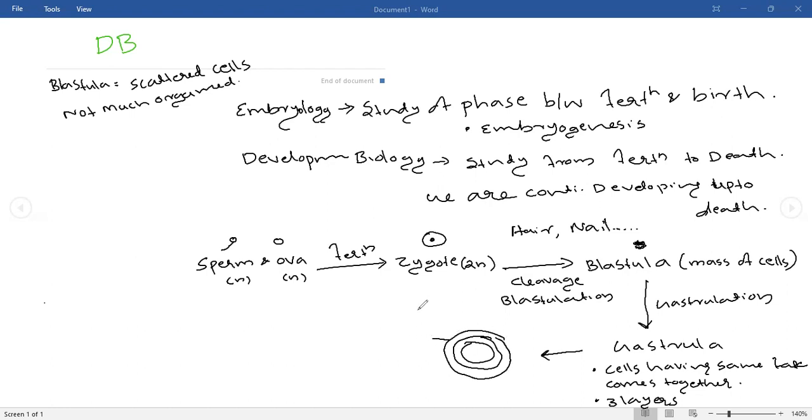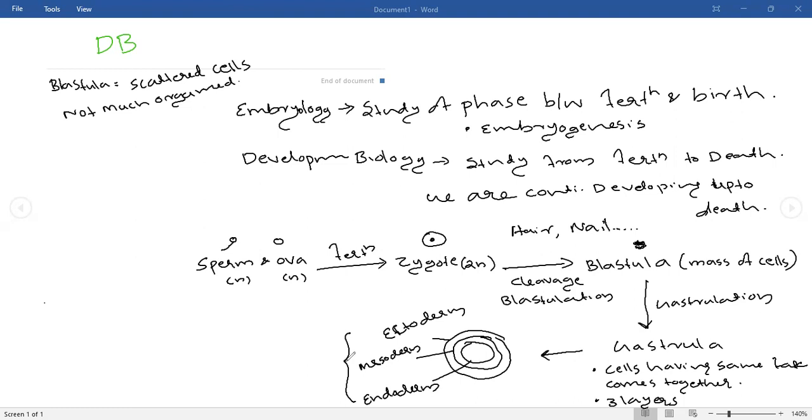The outer layer is known as ectoderm. The middle layer is known as mesoderm. And an inner layer will also be there. The inner layer is known as endoderm. So three layers will be produced in the gastrula stage: ectoderm, mesoderm, and endoderm.